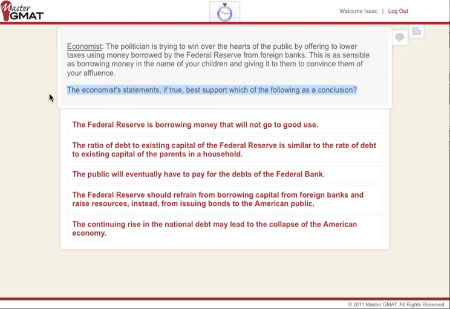We have to remember what our traps are, what our rules are, and the first thing we need to remember is that we do not need to make such a far jump in order to come to a conclusion. Basically, don't make a huge leap, a huge inference. The next thing to remember is that the right answer should be of the same tone as the statement, positive, negative, or neutral, and also, of course, be very, very careful of answer choices that introduce new data or a new premise, because we're not looking for that. We're looking for some kind of conclusion. So those are the three things to keep in mind over here.